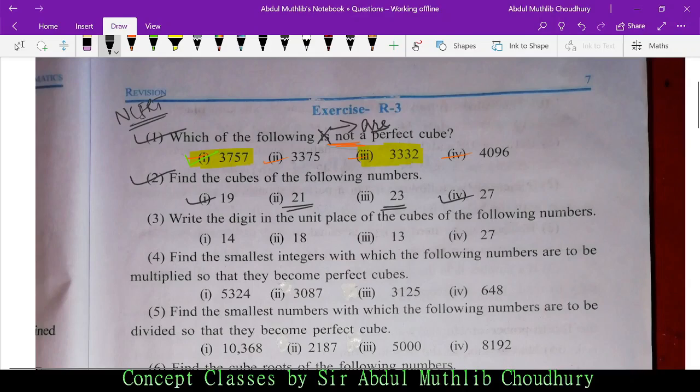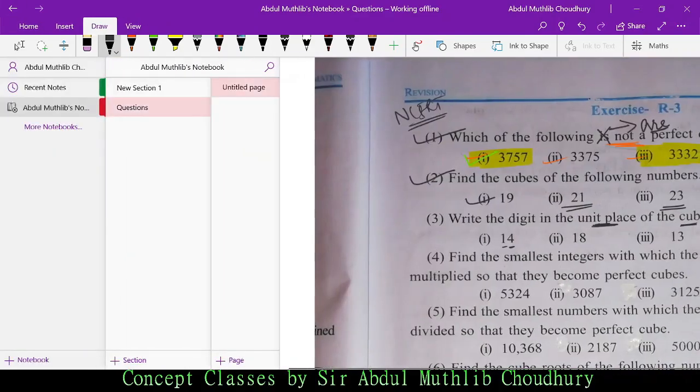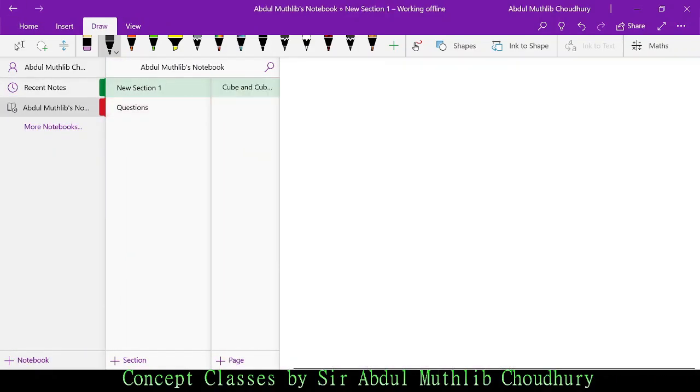Now, write the digit in the unit place of the cubes of the following numbers. Digit in the unit place. In this case, what is the unit place? It is 4, isn't it? 1 is in the tens place. First, what would you do? You would first multiply the number 14 thrice, and whatever answer you derive, the unit place of that answer would be the answer to this question. You might feel confused. See number 1. So what does it say?